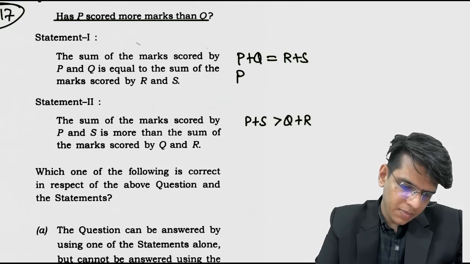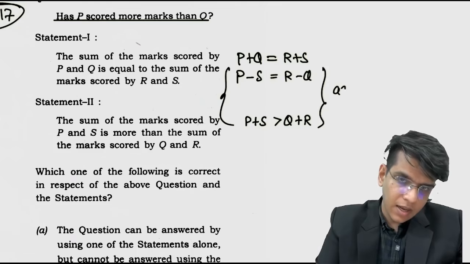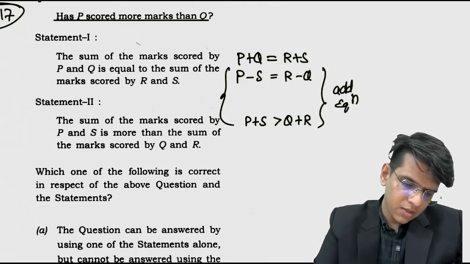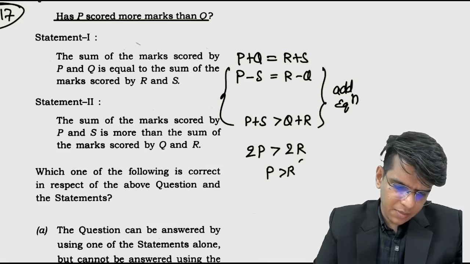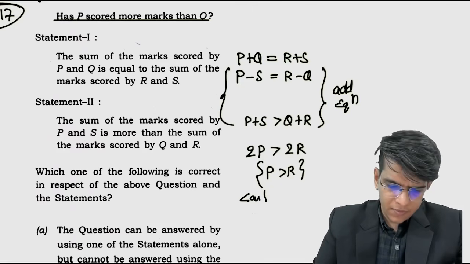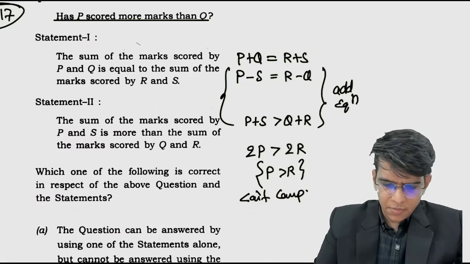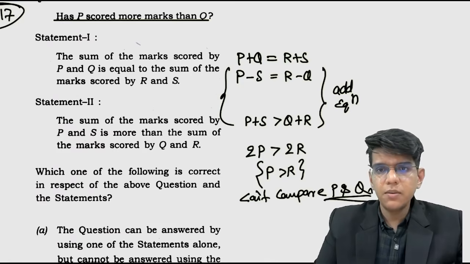So from this, P minus S equals R minus Q. We can add the equations, so this will become 2P is greater than 2R. So P is greater than R we get. If I combine also, we can't compare P and Q. Can't compare P and Q.